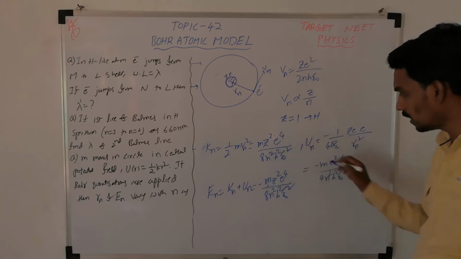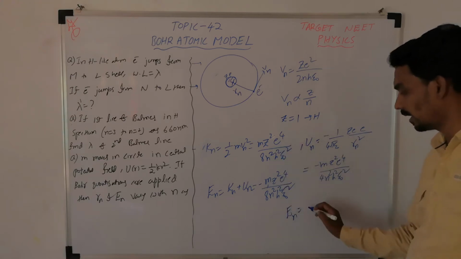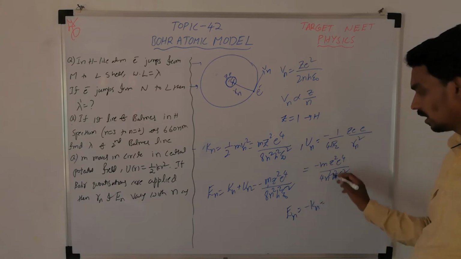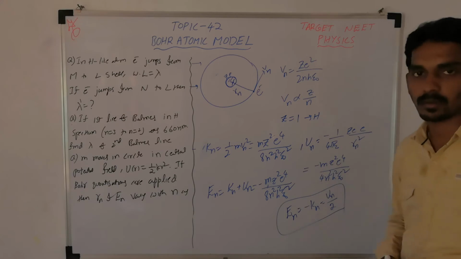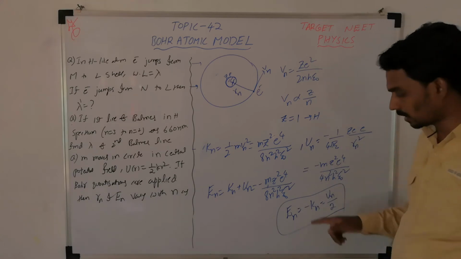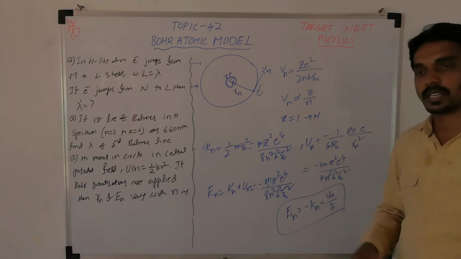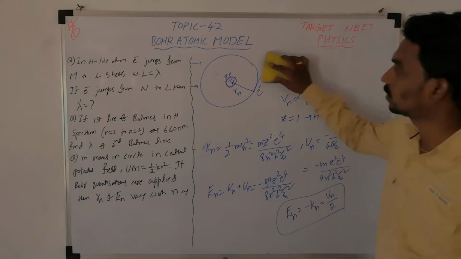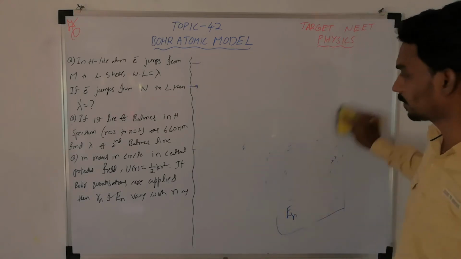If you compare these three values, the total energy is the negative of kinetic energy and half of potential energy for any orbital. So this is the relation between the total energy, kinetic energy and potential energy of an electron. Based on this, that is the very first kind of question they can ask you.